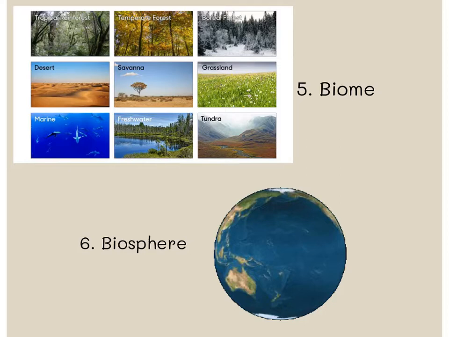Next, when we take ecosystems that are in the same area and have a similar climate, we call those biomes. So biomes are ecosystems of the world that share similar temperature averages throughout the year and similar precipitation averages throughout the year. And then the broadest level that we look at in ecology is the biosphere, which is the whole planet, all the living and non-living parts working together.